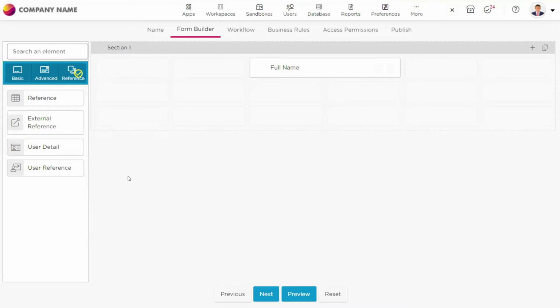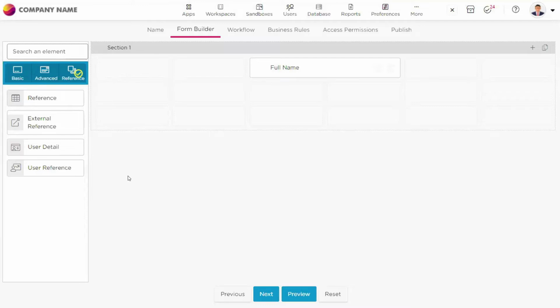For example, as of now we are creating a leave application management. Every time an employee opens the app to apply for leave, you don't want that person to enter details like the name and employee ID every time he applies for leave. That is a bit hectic a process.